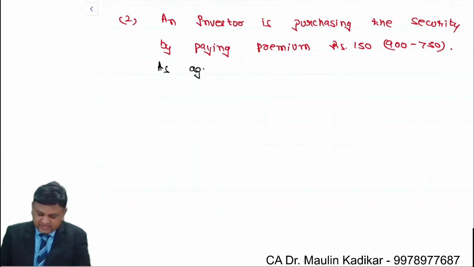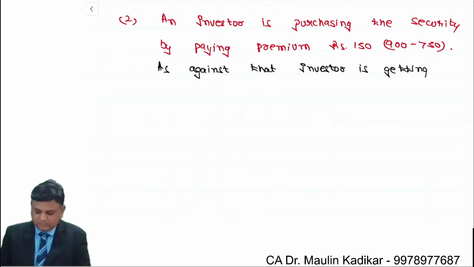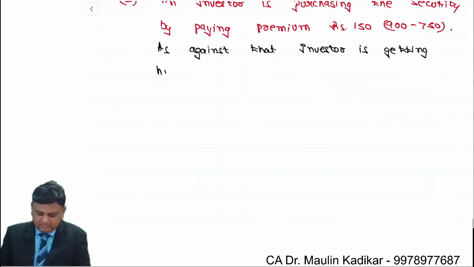As against that, the investor is getting higher income by rupees 55 per year.